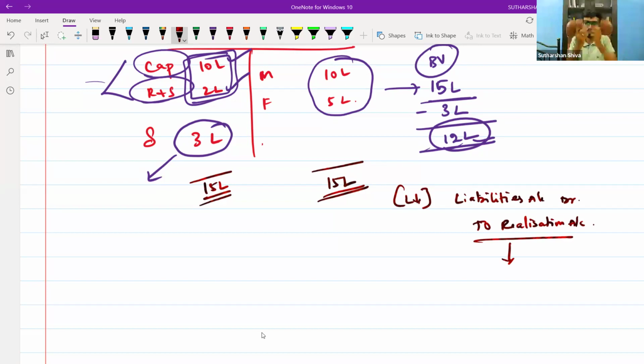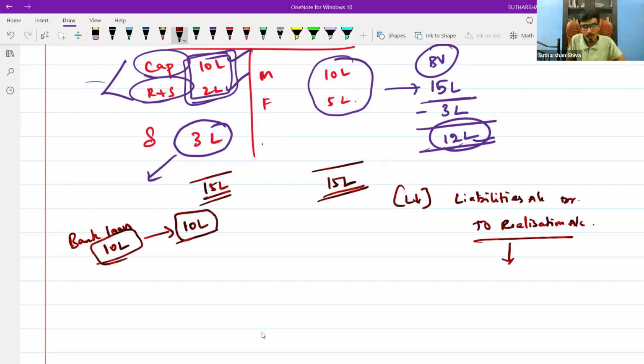Creditors, and if I borrowed a bank loan, why do I want to confuse it with creditors? Bank loan, I borrowed 10 lakh. Now the bank will say we will only be paid 10 lakh rupees. Now what is the journal entry for repayment of the bank loan? Bank loan account debit to cash account. Bank loan to cash you will pass. That is in a normal scenario.